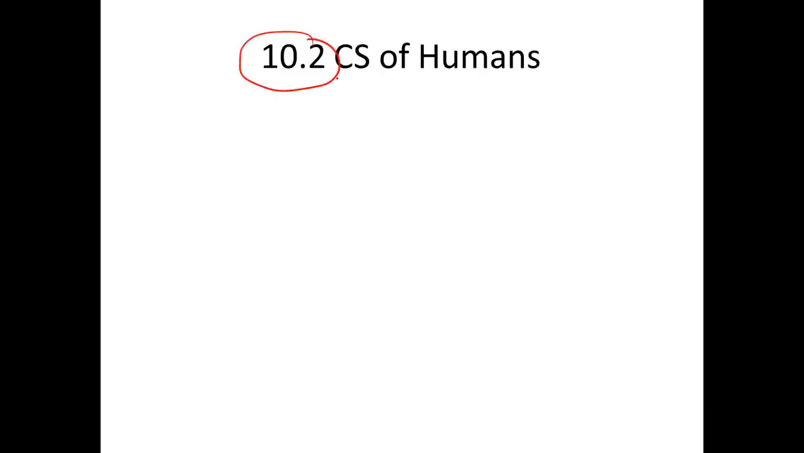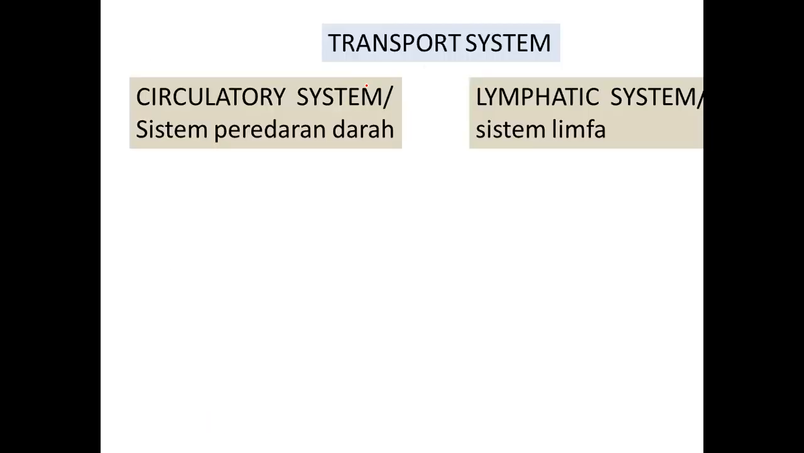Okay, so today yang part ni saya skip dulu. If you guys look at the buku teks, saya skip dulu 10.1. Kita terus pergi ke 10.2 circulatory systems of human. Okay, dalam nota, make sure that you guys buat nota sendiri. You need to create macam tu lah. Okay, transport system terbahagi kepada dua, circulatory system and lymphatic system. So di bawah kita discuss lymphatic for today. We only discuss the circulatory system.